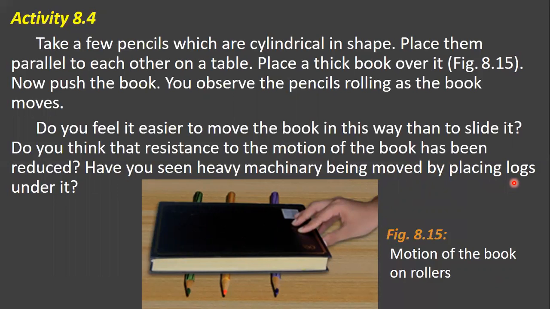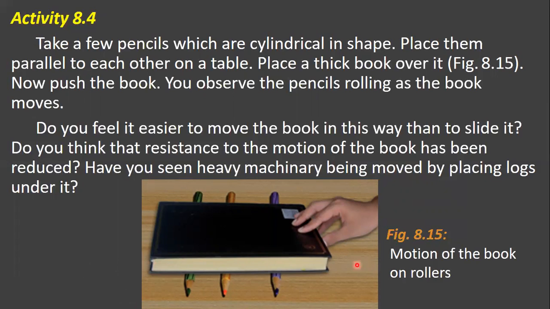When you slide the book, you can't move it easily, but when you place the pencils below the book, you can easily move it, because the pencils roll as the book moves.